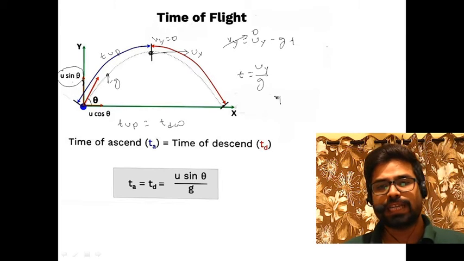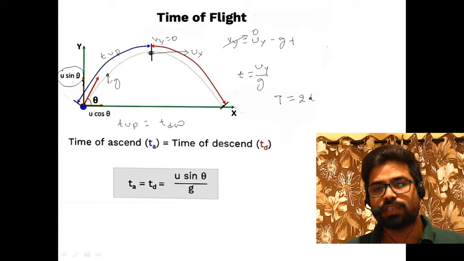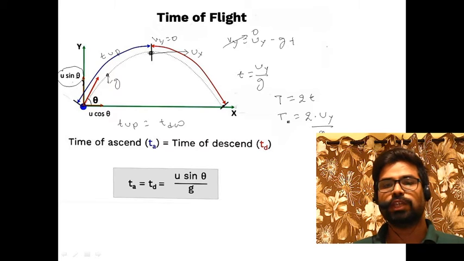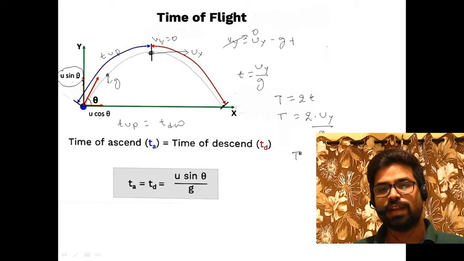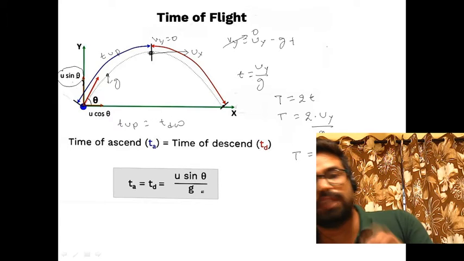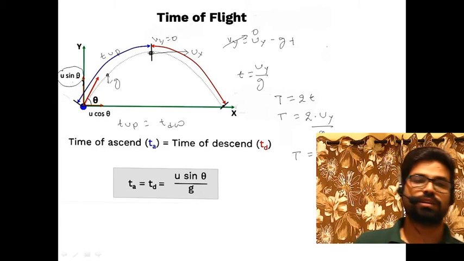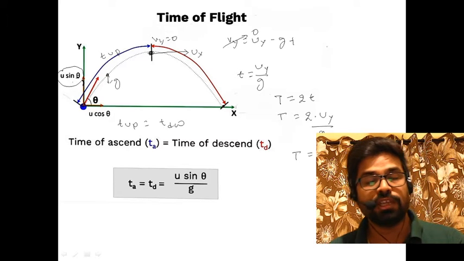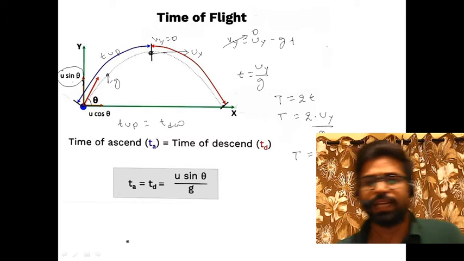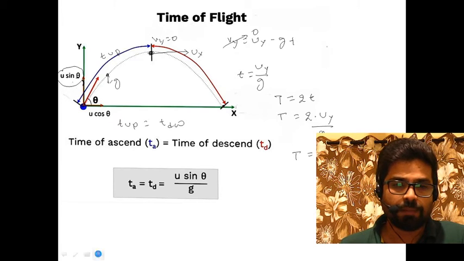So the total time of flight will be twice t, which is twice uy upon g, meaning time of flight is twice u sin theta divided by g. This is one of the very important expressions which you will use a lot while solving problems. So time of flight is twice uy upon g.